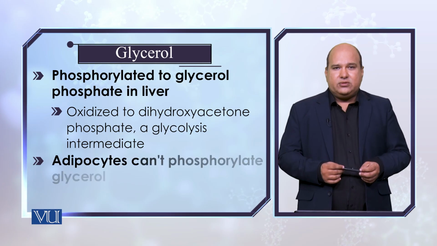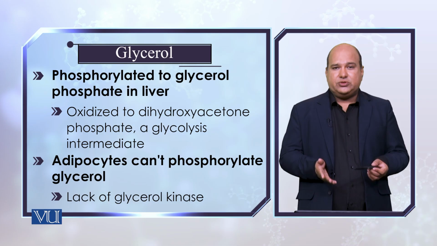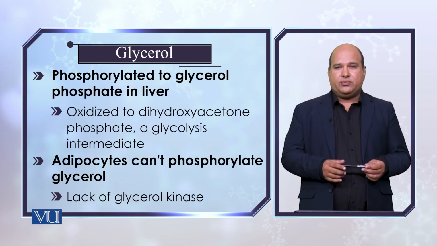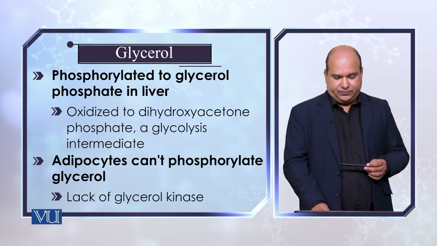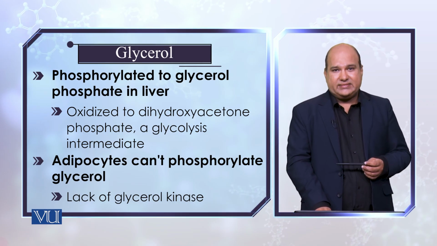Why do you need to form glucose 6-phosphate in the liver? Because adipose tissue does not have the machinery to form glucose phosphate. It lacks the enzyme glycerol kinase.